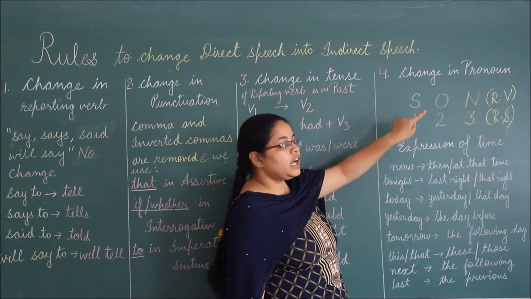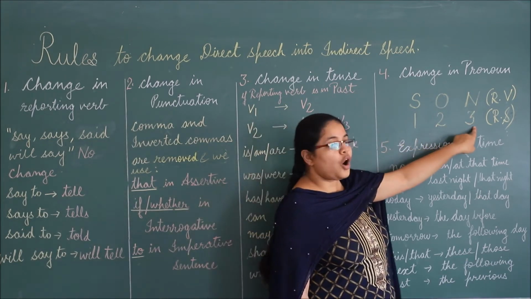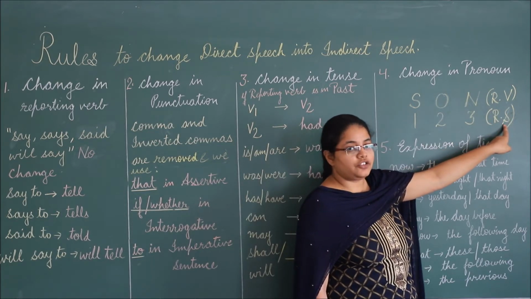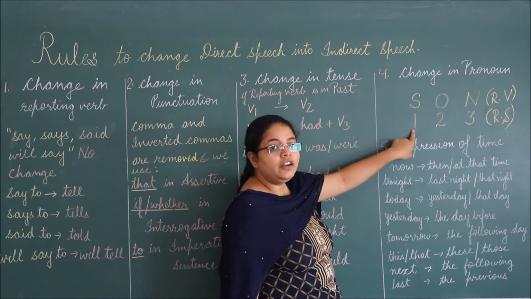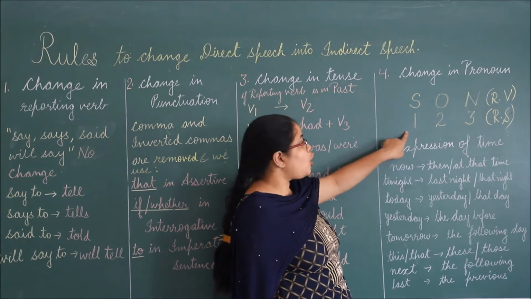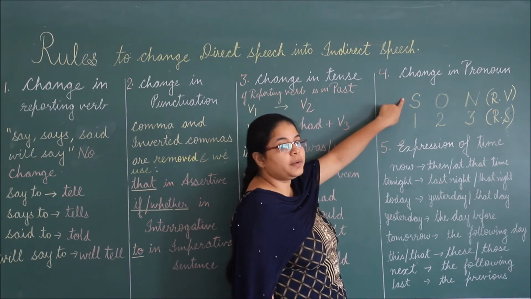Whereas we have to see the pronoun, whether it is first person, second person or third person, given in reported speech. If we have first person in reported speech, then it will change according to the subject of the reporting verb.